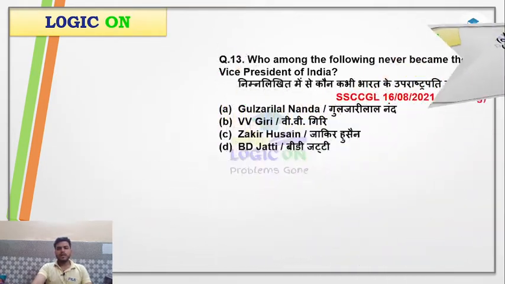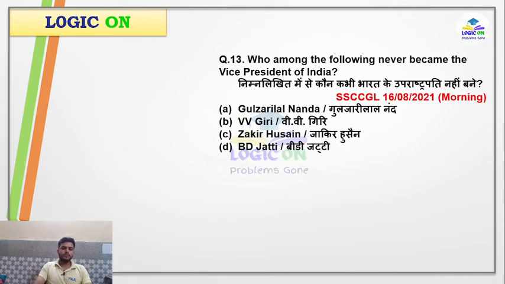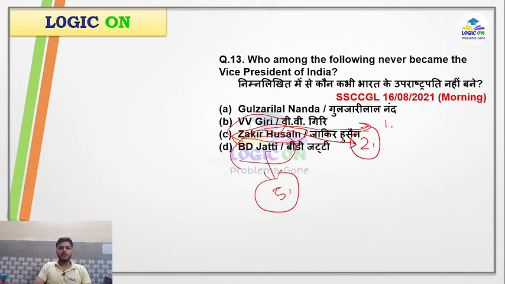Then, who among the following never became the vice president? As I told you, Zakir Hussain was our 2nd vice president, V.V. Giri was our 3rd vice president, B.D. Jatti was our 5th vice president. So what is our answer? That is Gulzari Nanda. This question is also direct, I am telling you again and again.